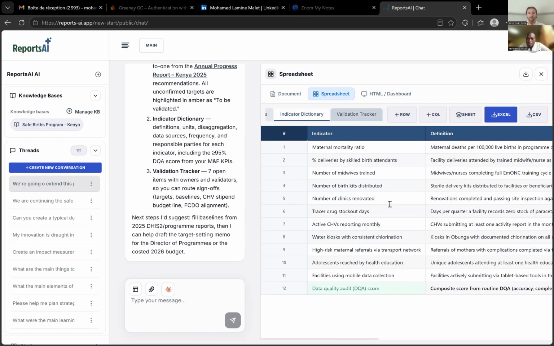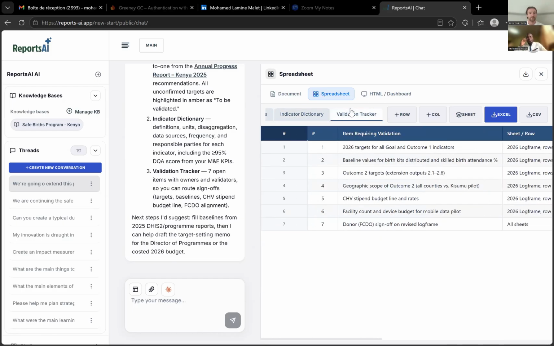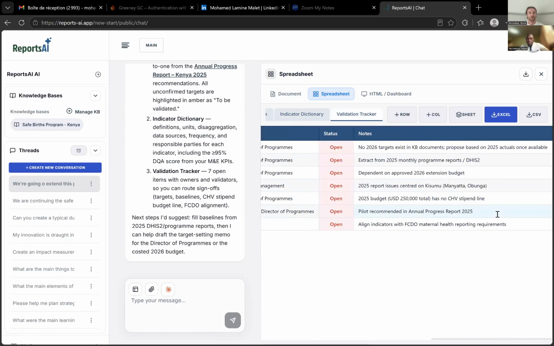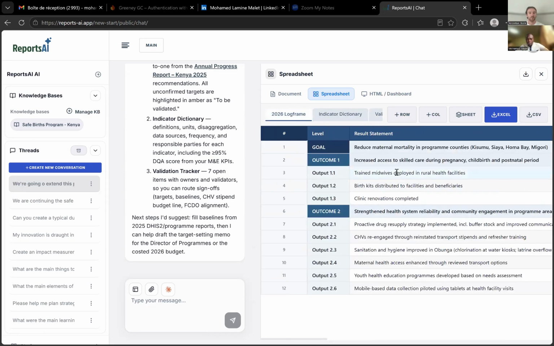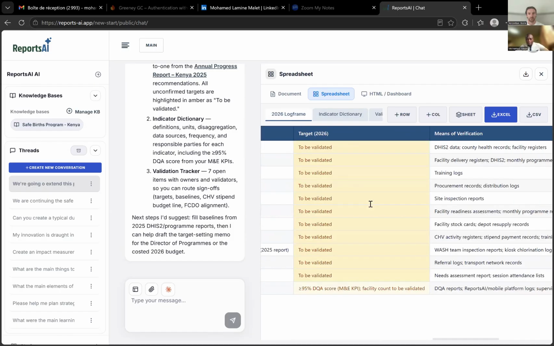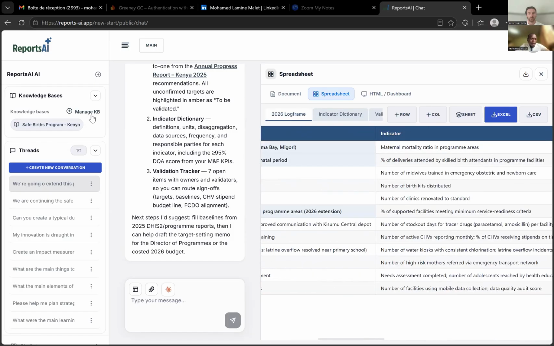Yep. I have a question. Yes, please go ahead. In terms of developing a log frame from scratch, if you have a proposal document and you haven't started developing your log frame, can it help you do that from scratch? Oh yeah, 100%. That's exactly some of the things that this system is made for,